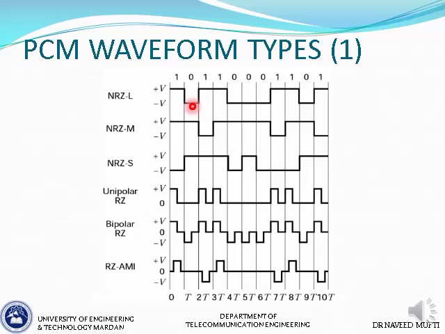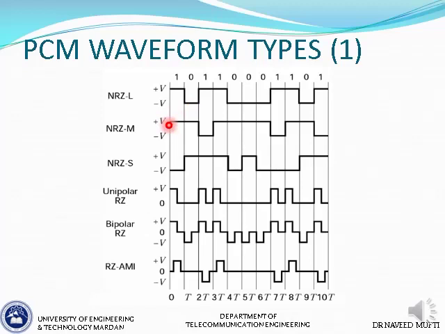It is very simple and clear, and I hope you will not have any confusion in this waveform at least. Okay, going on to the next one, NRZM, where M is for mark. This PCM waveform scheme is also known as differential encoding, and its principle of construction is that whenever you have a bit 1, there is a change of polarity, and when you have a bit 0, there is no change in the polarity of the waveform.